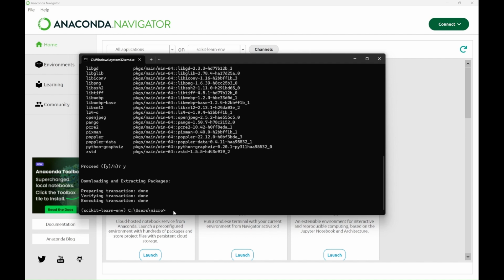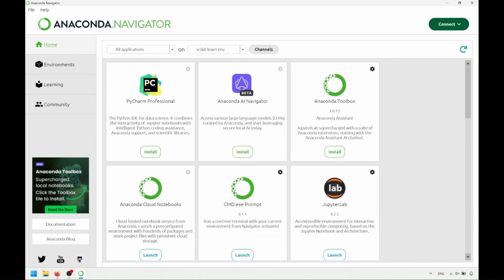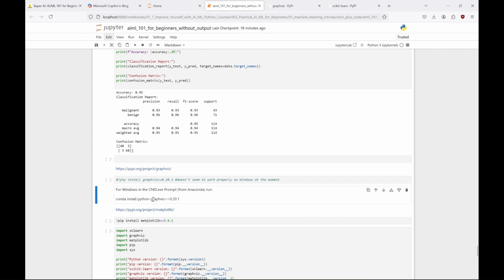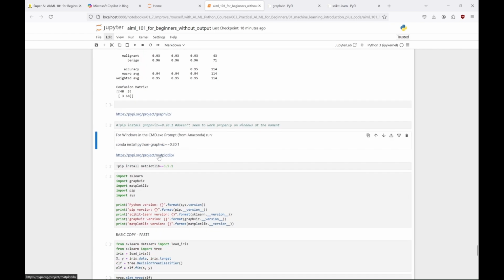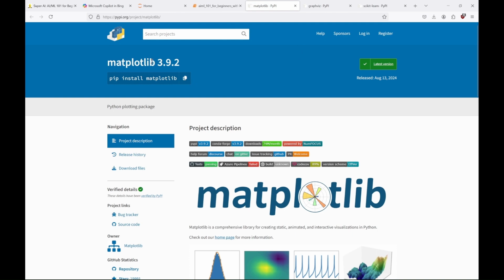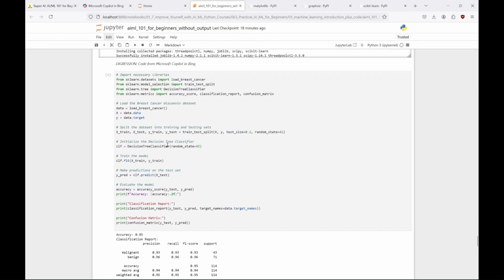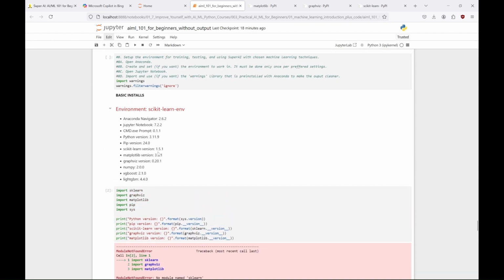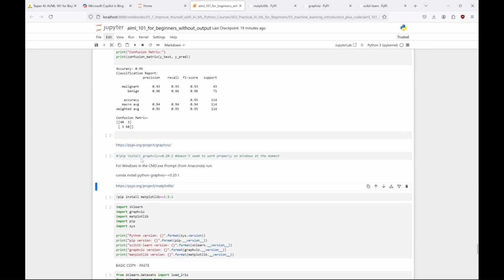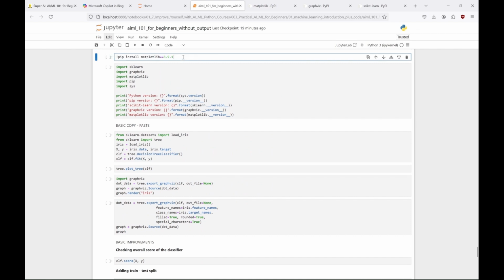And it's done, so we can close the terminal, go back to our tutorial, and install the next library we need. And it will be matplotlib. This library is very useful in all projects regarding data analysis, because it's a comprehensive library for creating visualizations in Python. As we can see here, we want 3.9.1 version of this library. So let's try to install it.